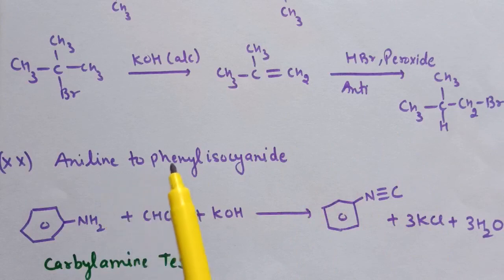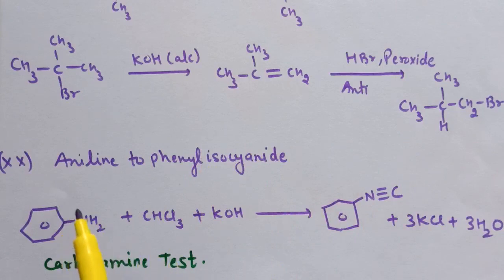20th is aniline to phenyl isocyanide. So this is carbylamine test. Treatment of primary amine with chloroform in presence of KOH leads to the formation of phenyl isocyanide and this test is known as carbylamine test.